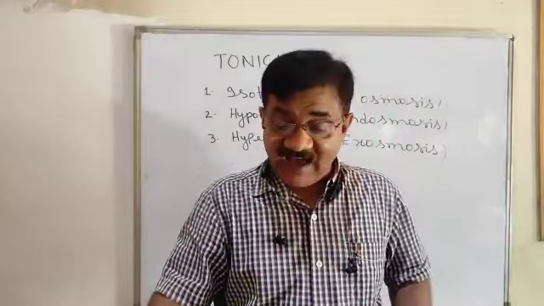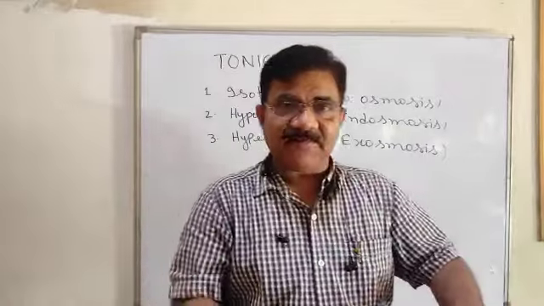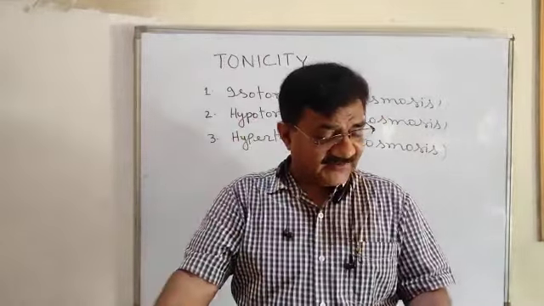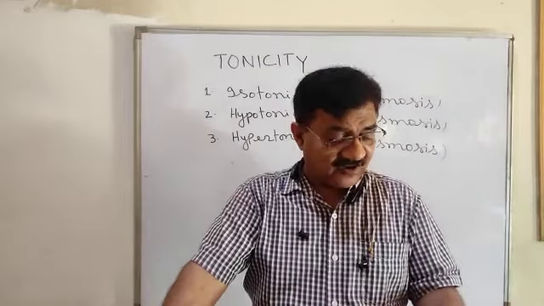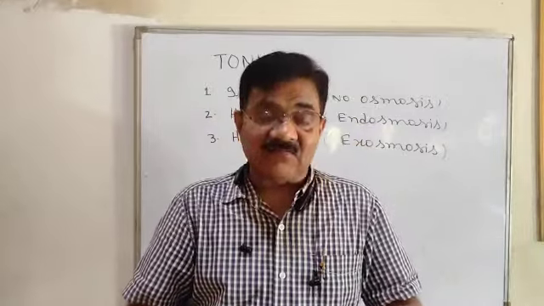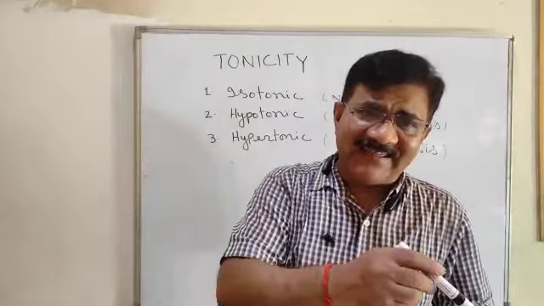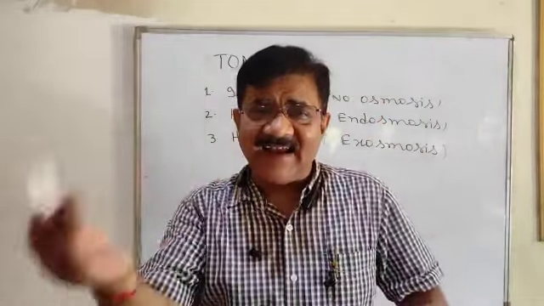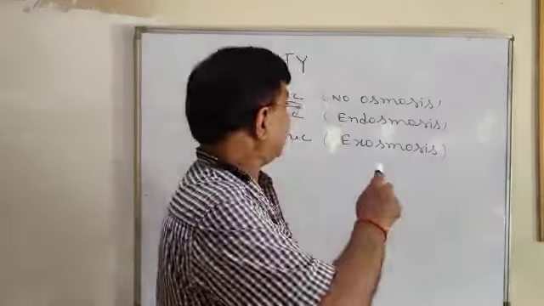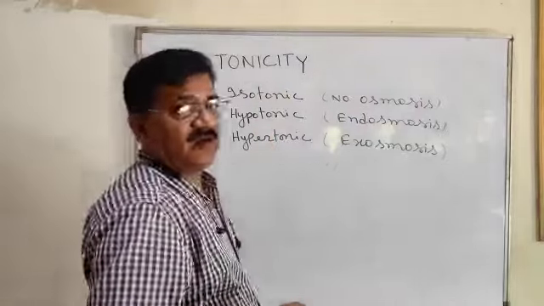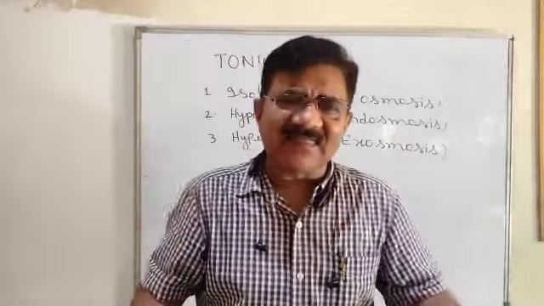We have discussed the experiments related to osmosis. Now we are going to discuss tonicity. What is tonicity? It is the relative concentration, comparing the concentration of the solutions, that determines the diffusion. Means from outside it will go inside the cell, or from inside the liquid will come outside. Relative concentration which determines the flow of fluids, that is called tonicity.